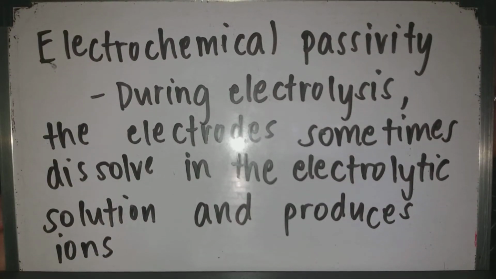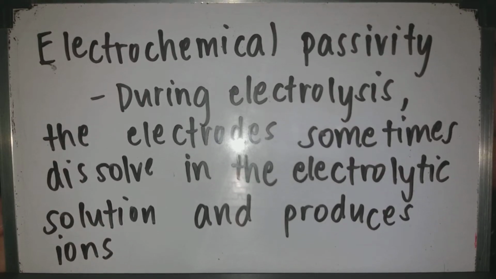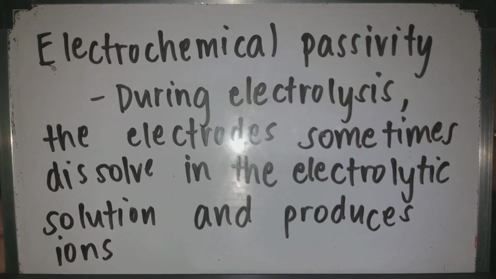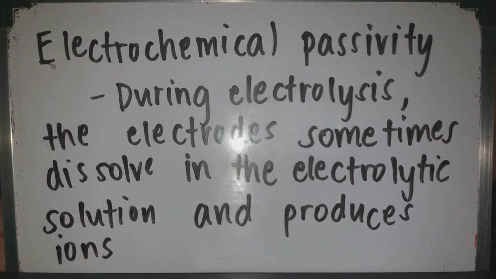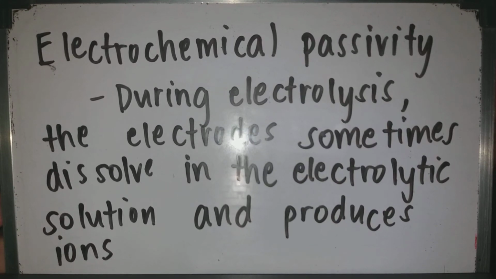Lastly is the electrochemical passivity. During electrolysis, the electrodes sometimes dissolve in the electrolytic solution and produce ions. But after some time, dissolution stops due to the formation of a thin invisible metal oxide layer on the surface, which is responsible for electrochemical passivity.